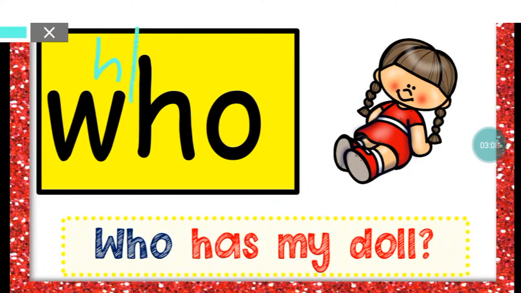This is H, then my stroke, then ooh, then another stroke. So here we have who. Who has my doll? Who is that? Who is coming? Who are you? Okay, this is tricky word who.